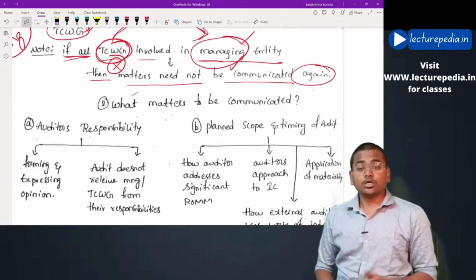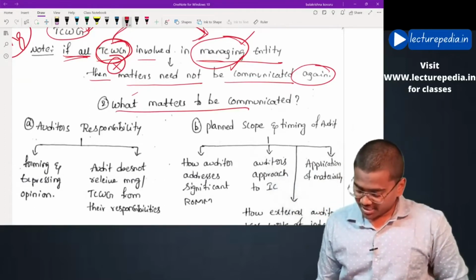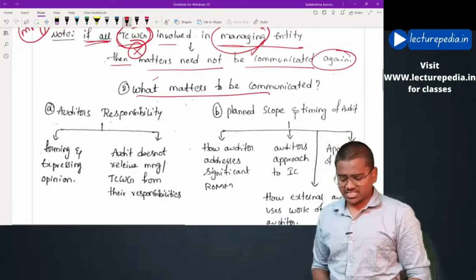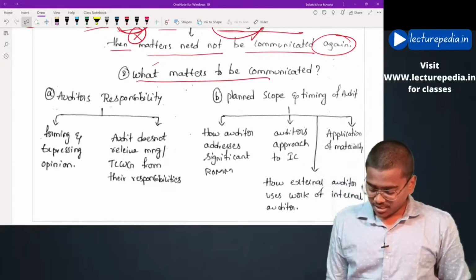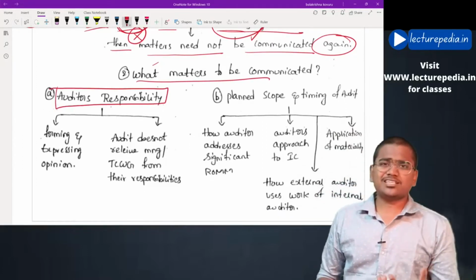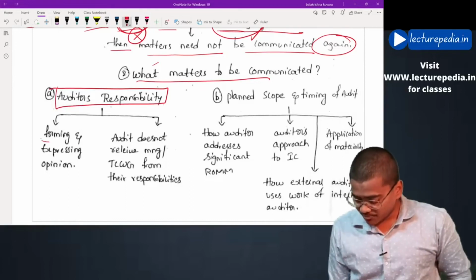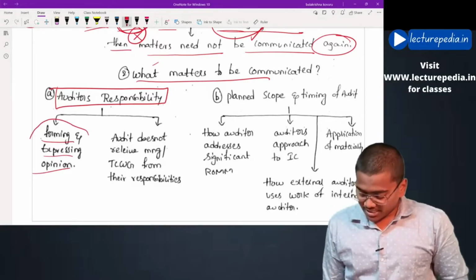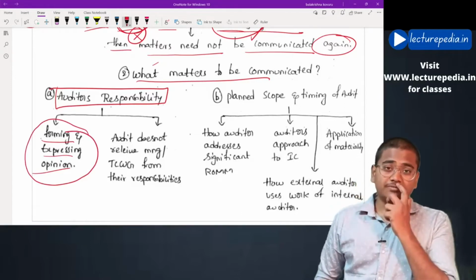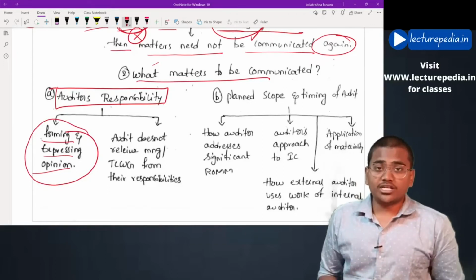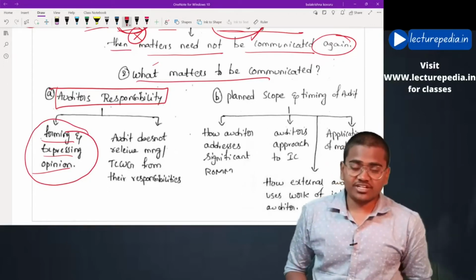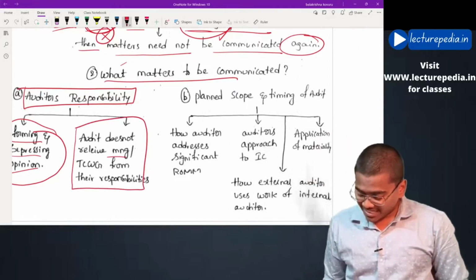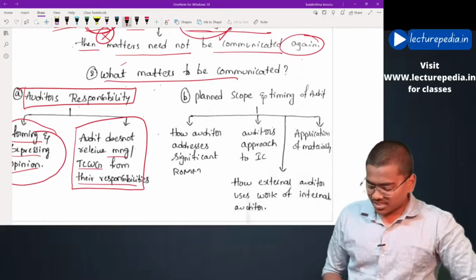Communication has to be made to those charged with governance. What to communicate? What are the matters that have to be communicated by the auditor? The first matter is the auditor's responsibility. What is the responsibility of the auditor? His responsibility is to form and express an opinion on the financial statements. The auditor has to communicate that. That's it. And the audit does not relieve management or those charged with governance from their responsibilities.